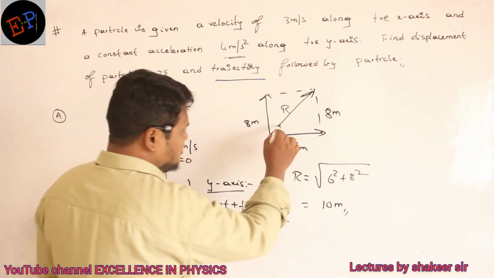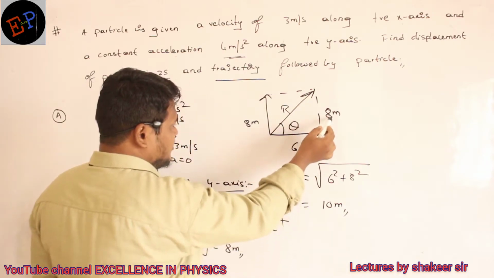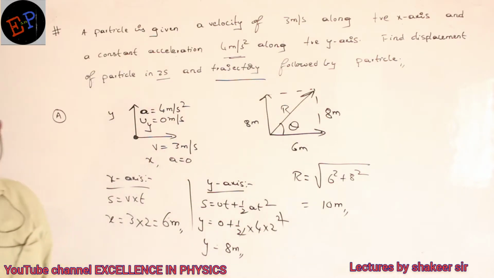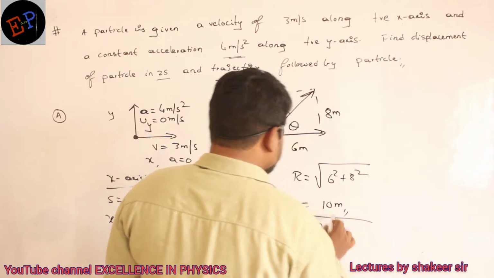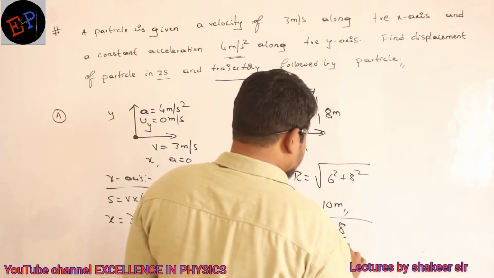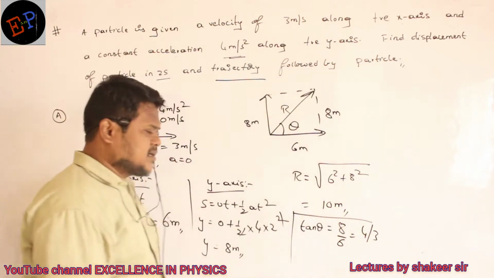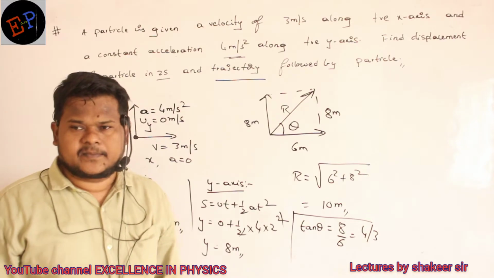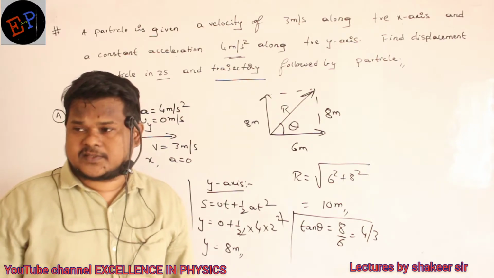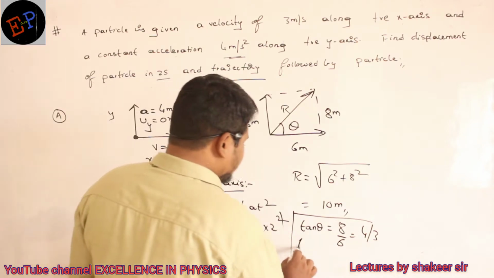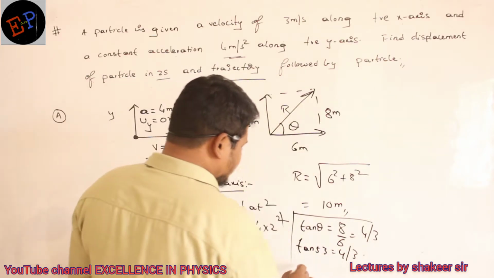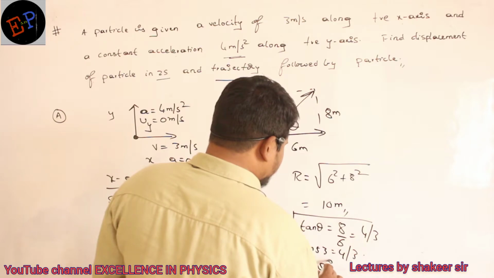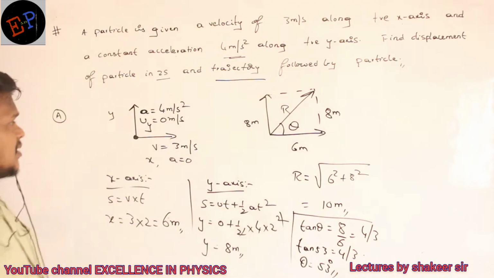So you take this angle theta. In this right angle triangle, the ratio of opposite to adjacent is called tan theta. So you can take tan theta. Therefore, tan theta is equal to 8 by 6, which is 4 by 3. So tan theta is 4 by 3 for which angle? Tan 53 degrees. Tan 53 is 4 by 3. So therefore, the particle is making how much angle? It is making an angle of 53 degrees with respect to horizontal, after a time of 2 seconds.